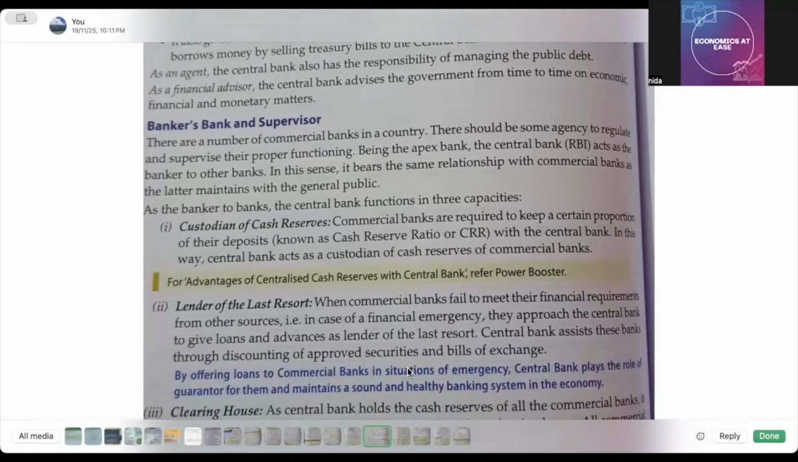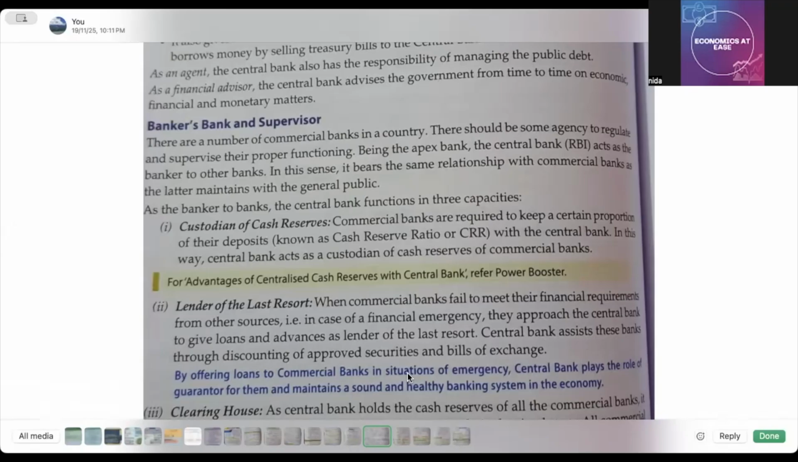Okay, now lender of the last resort. Lender of the last resort मतलब क्योंकि आखिरी जब कोई help नहीं करता है, then RBI is there to help the commercial banks. Okay, so when commercial banks fail to meet their financial requirements from other sources, that is in case of financial emergency, अब उनको चाहिए पैसा but nobody is there to help the commercial banks, so RBI is the apex bank of the country, so it is going to act as a lender of the last resort. They approach the central bank to give loans and advances as lender of the last resort. Central bank assists these banks through discounting of approved securities and bills of exchange.